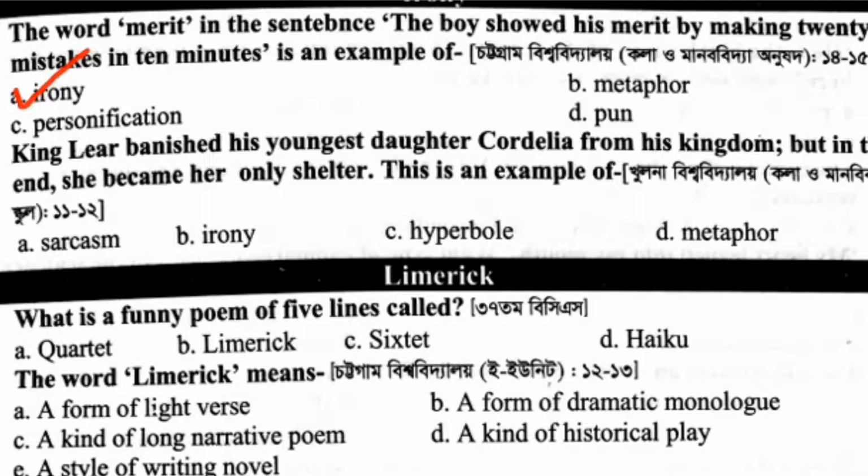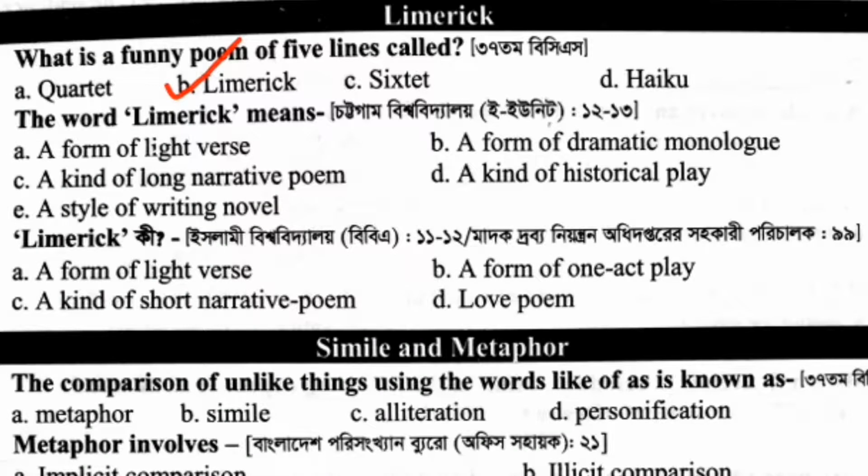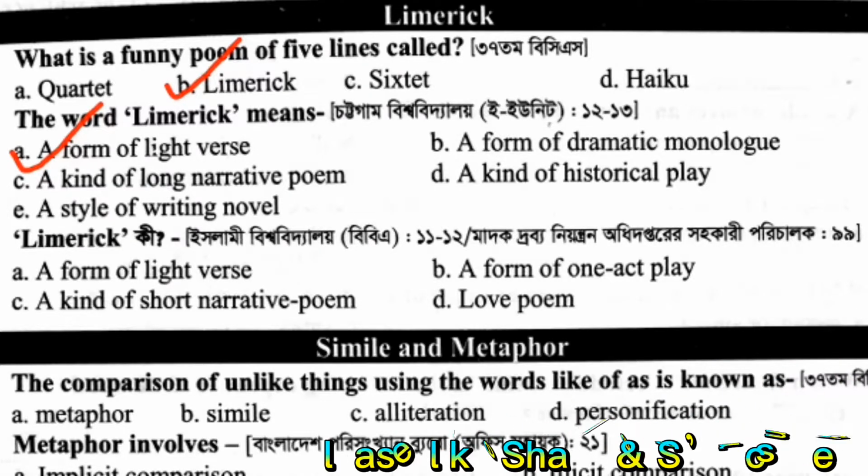This is an example of irony. What is a funny poem of 5 lines called? Limerick. The word limerick means a form of light verse.